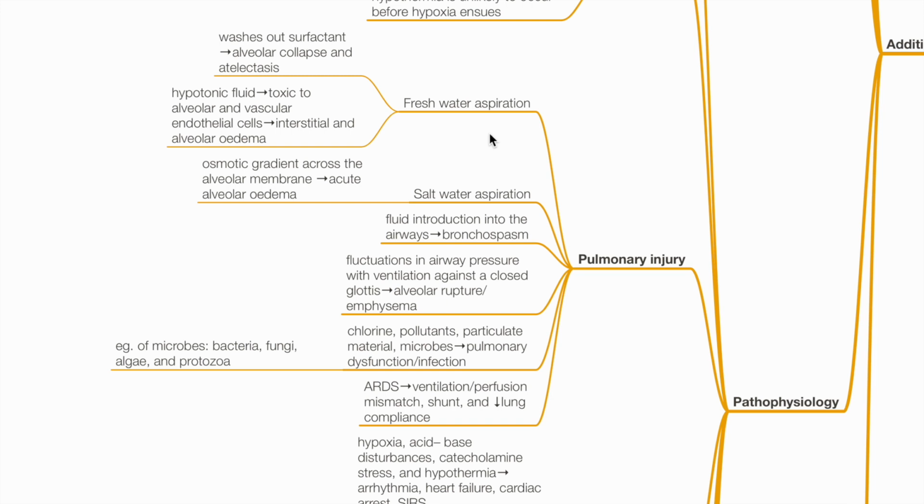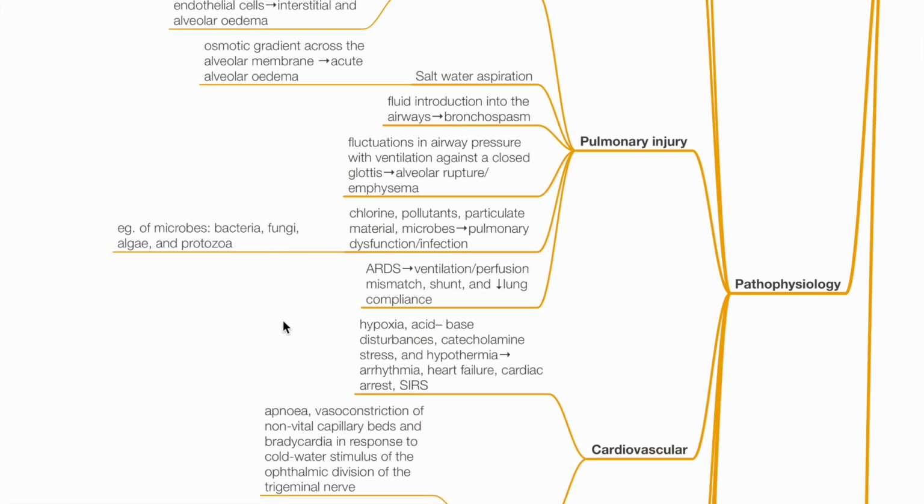Fluid introduction into the airways leads to bronchospasm. Fluctuations in airway pressure with ventilation against a closed glottis lead to alveolar rupture and emphysema. Chlorine, pollutants, particulate material, and microbes, when aspirated, lead to pulmonary dysfunction or infection. ARDS may ensue, which leads to VQ mismatch, shunt, and reduced compliance.